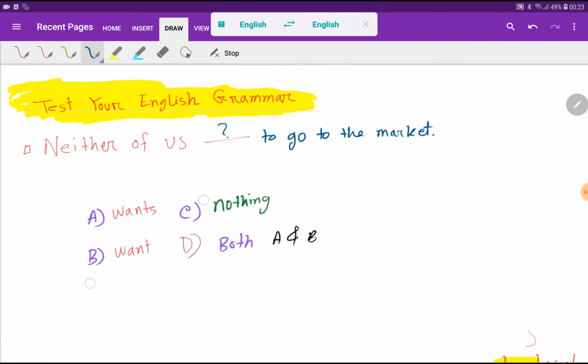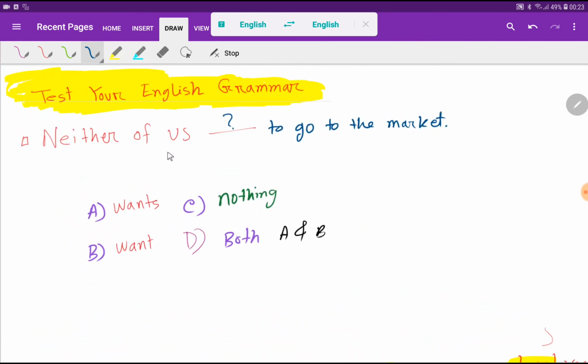So now come to the question. Neither of us dash, so we can use a singular verb, that is wants, or we can use a plural verb. Neither of us wants to go to the market, or neither of us want to go to the market. So the right answer is D. So in most of the cases we'll use a singular verb because this is formal, right?